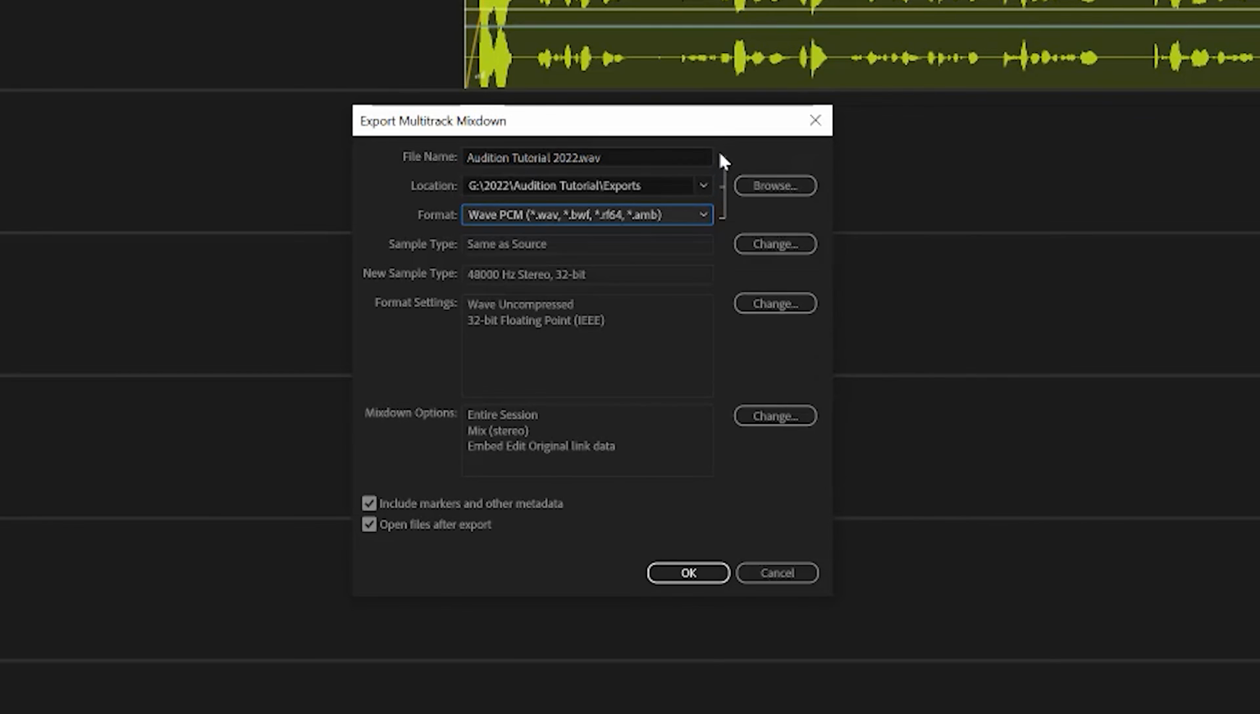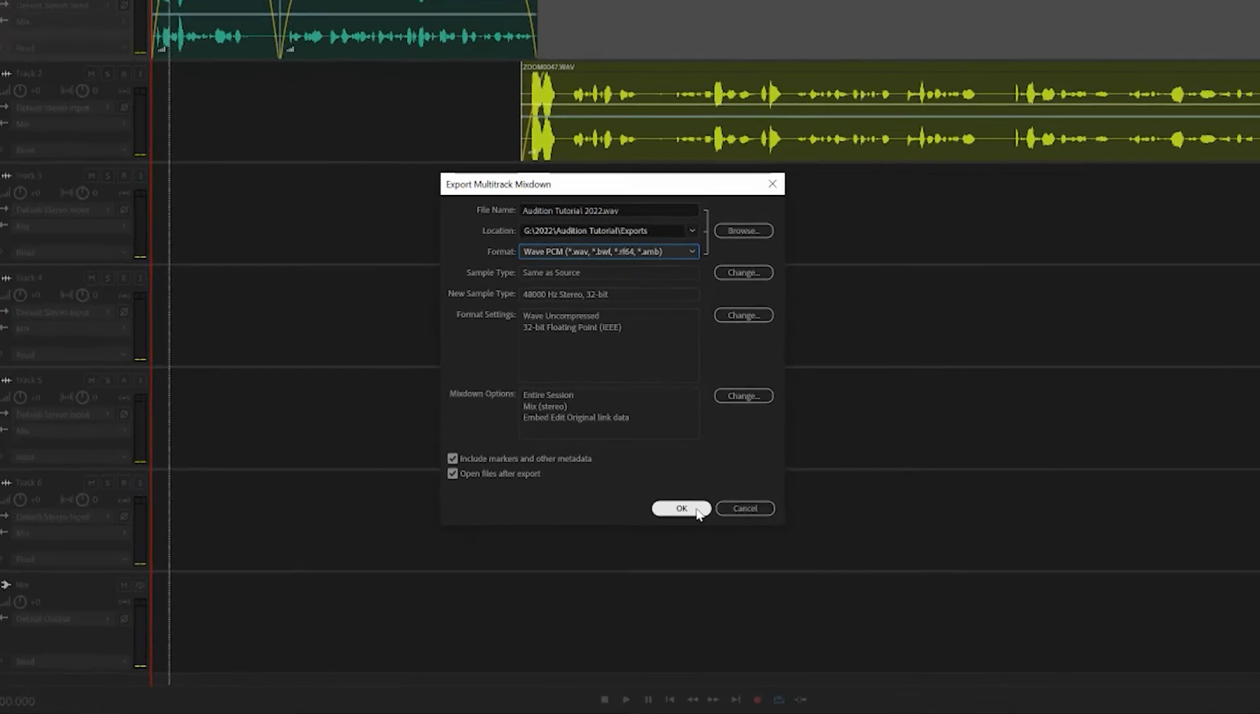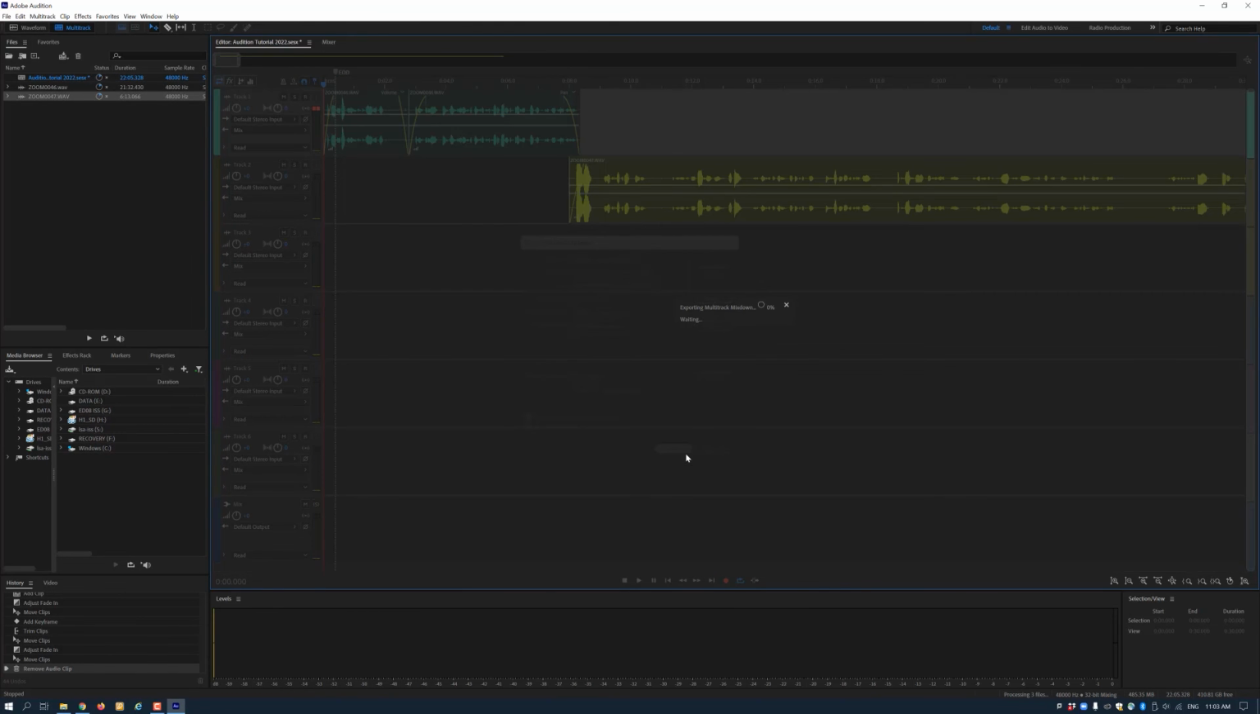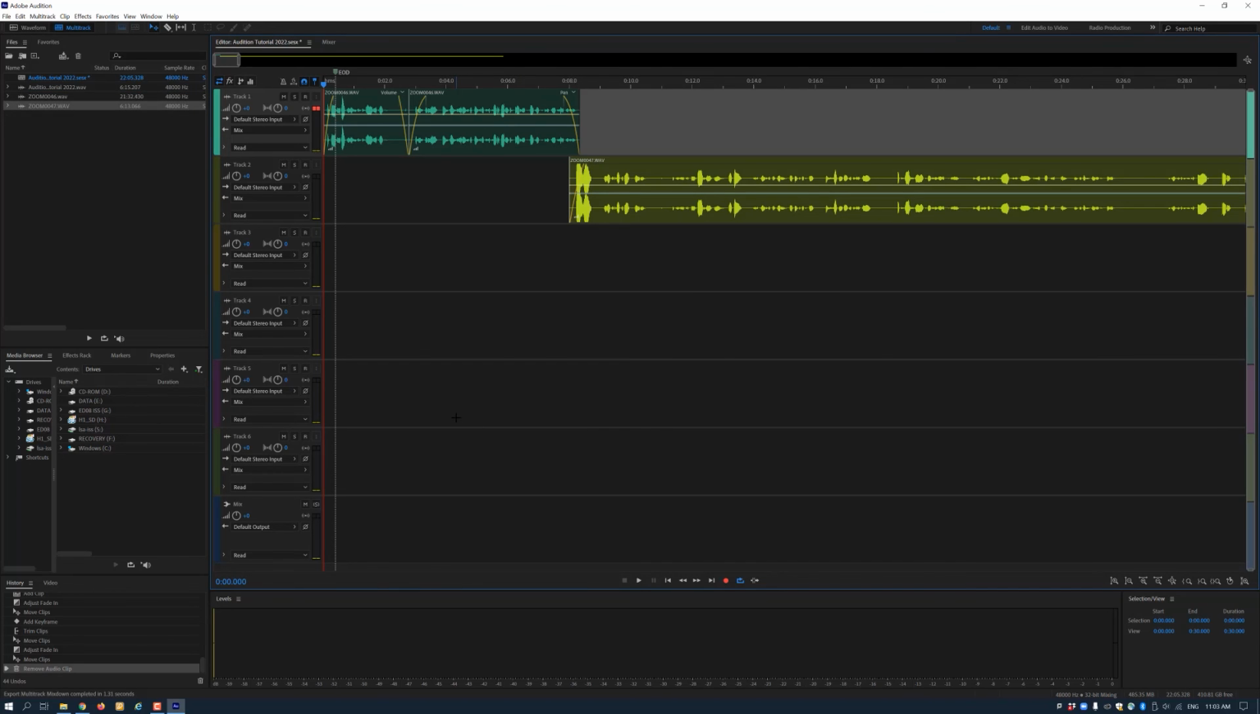Now you can click OK. The exporting process can take several minutes depending on the length of your audio project, but you'll be able to see the progress of the export here. Once the export is complete, you'll be able to navigate to the exported file and preview the final product.